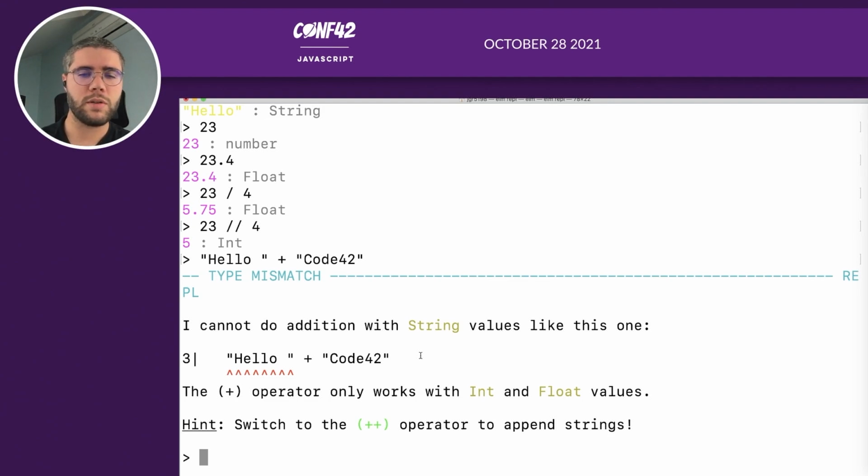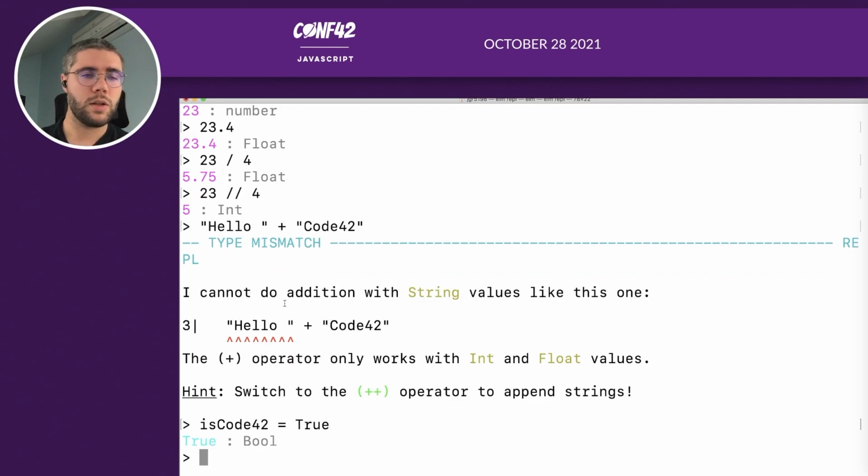We can have some variables. So for example, I can say is code current true, 42 equals to true. So declaring a variable is just assigning a value to a name. And here, for example, we have some conditions. So if is 42, then, so if you have a look at the syntax right here, we don't have parentheses, we don't have brackets, only if the condition, then here this is the value that will be returned if it's true.